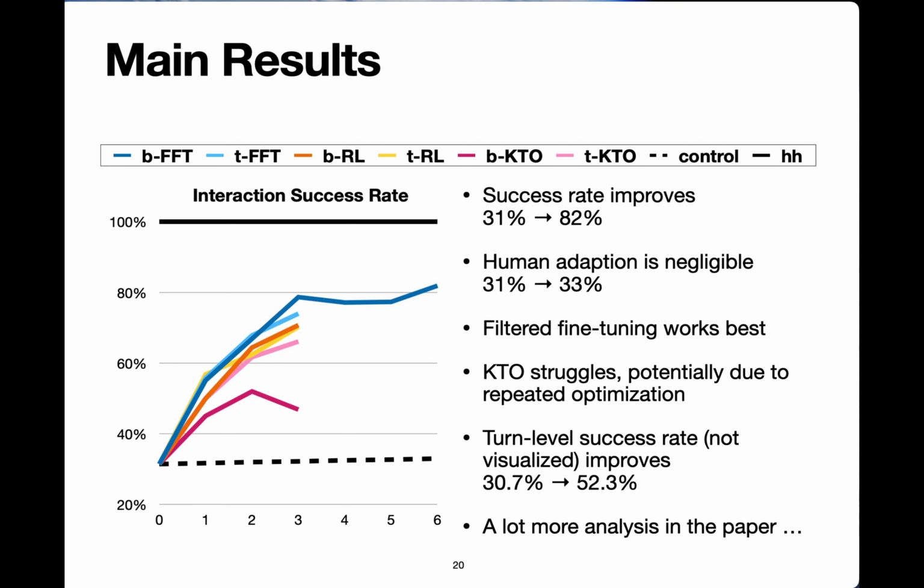Filtered fine-tuning works best, but overall most of the learning methods work relatively well and differences between them are relatively small. The only difference is KTO, which struggles potentially due to open problems in the repeated optimization that happens throughout this process. Turn-level success rate, which is not visualized here, also improves dramatically from 30% to over 50%. Turn-level success rate is evaluated using a separate evaluation task.